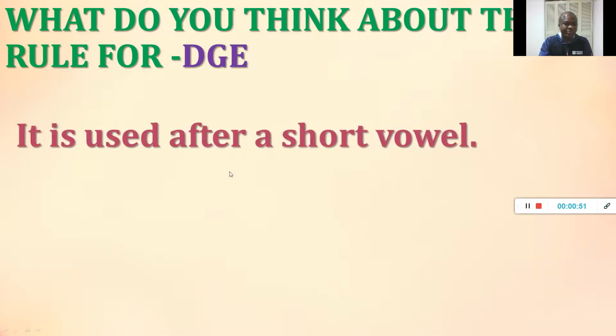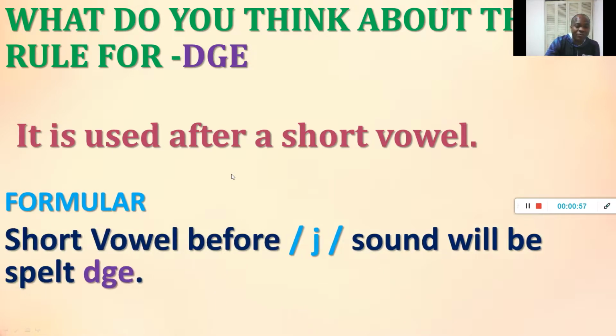So we talked about the DGE, and that is our previous lesson. We said that when the J sound comes after a short vowel, the formula is that it will be spelled DGE. Today we are going to look at the other one, that is the G. We have two rules. The first rule is what we're looking at now.